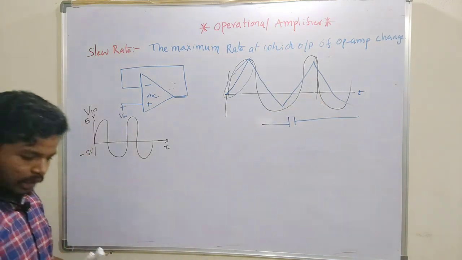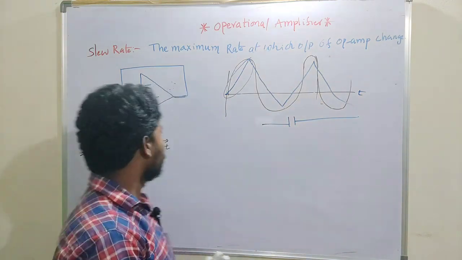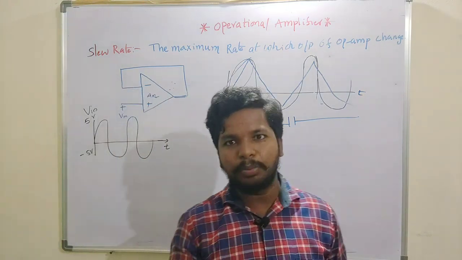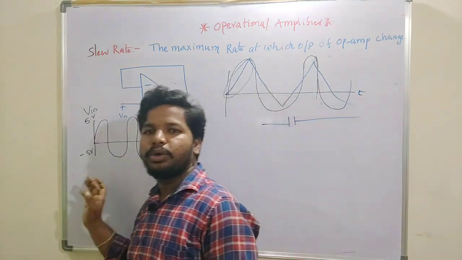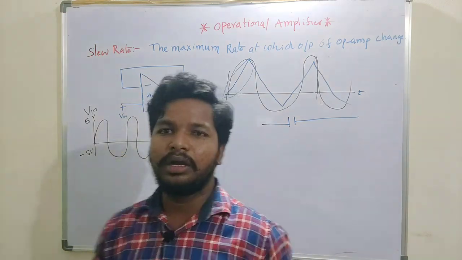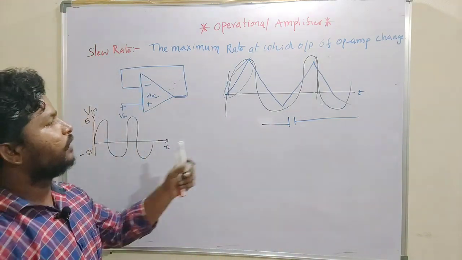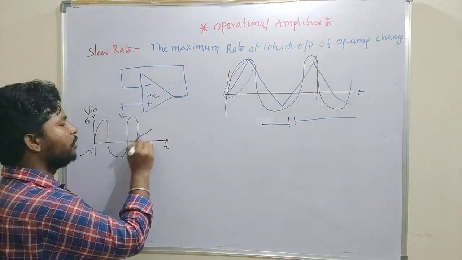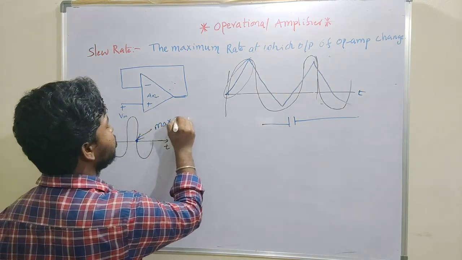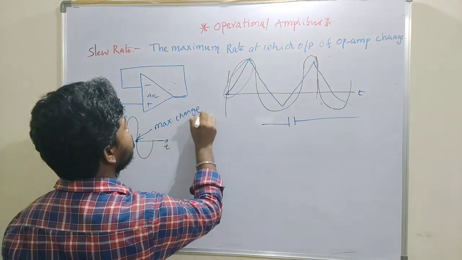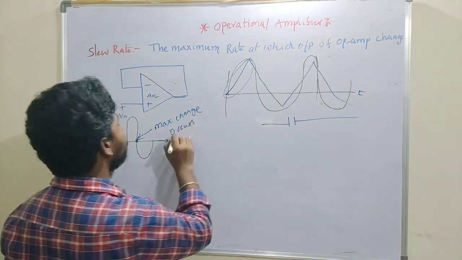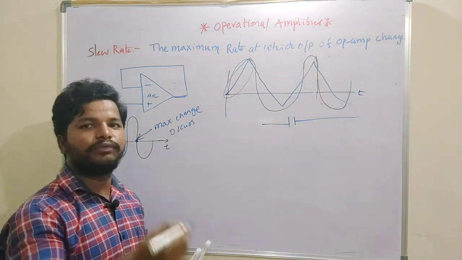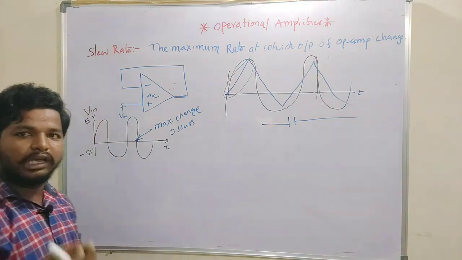And for the sinusoidal signal also, the output depends upon the amplitude of the input and the frequency of the input. We also say that at this point the maximum change occurs. The maximum change occurs at zero crossing.